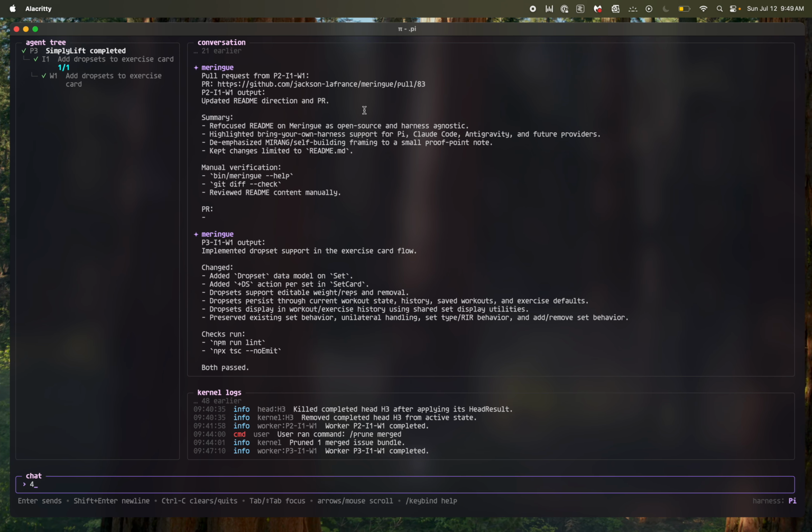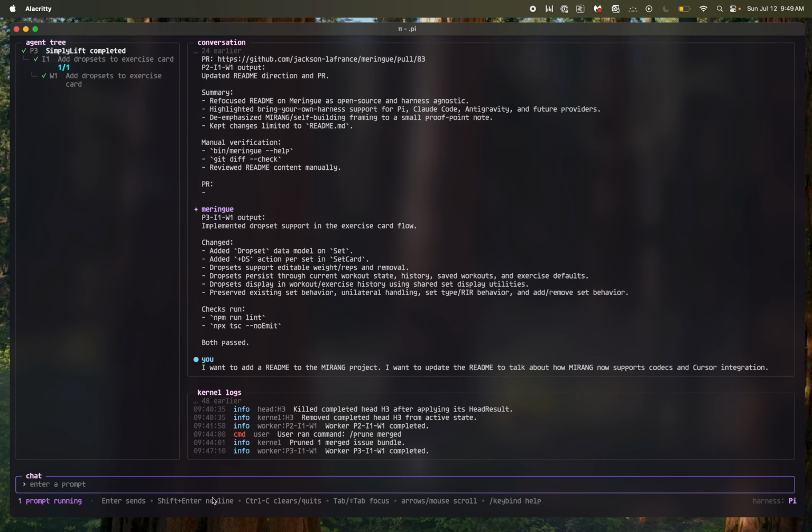And this is why I built Meringue. Meringue is effectively an orchestration layer that sits on top of your favorite coding harness. It's harness agnostic, and it allows you to work on multiple issues at the same time without ever leaving the same view. So right now, if I want to start working on a project, maybe I want to add a README to the Meringue project. I want to update the README to talk about how Meringue now supports Codex and Cursor integration.